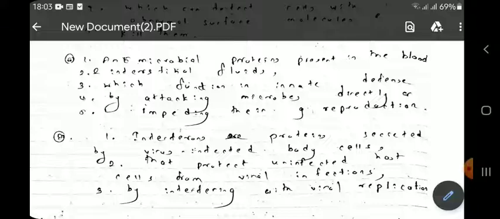How do they function? By attacking microbes directly or impeding their reproduction. They can directly attack the microbes or they can impede their reproduction. They can stop, right? They can actually help stop, reduce, right, the reproduction of microbes.